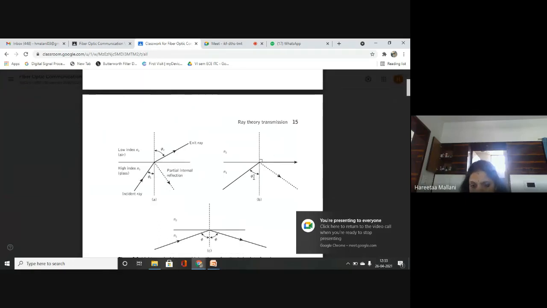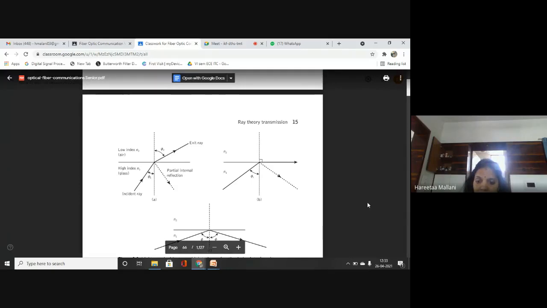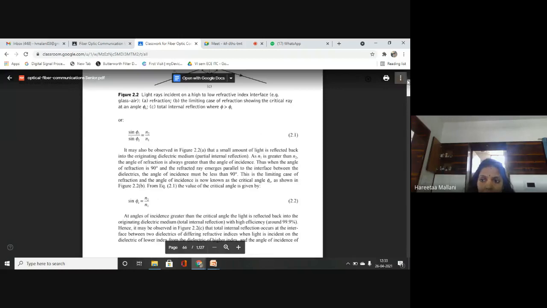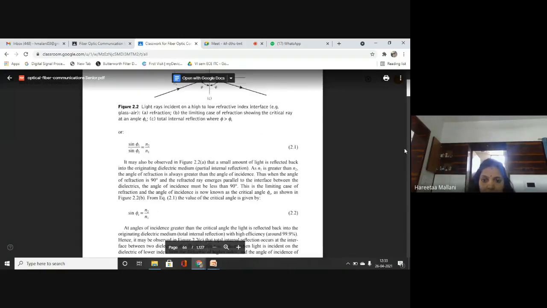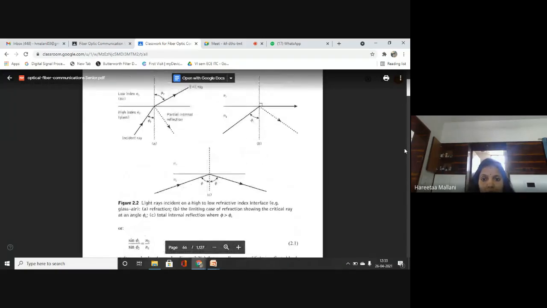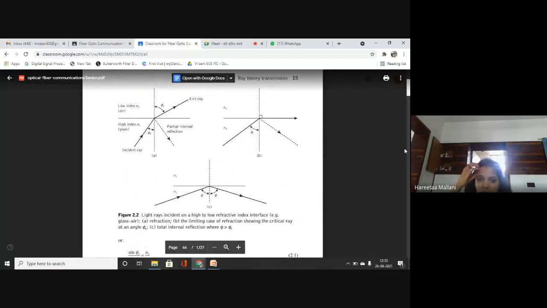Okay, now what I will do, this is my threshold condition. After that, what will happen? After that, I will change the angle of incidence, that is known as the critical angle. After that, the whole of my light will be reflected back, not refracted. Okay, the whole of the light will be reflected back into the originating medium. This is shown in these three diagrams.